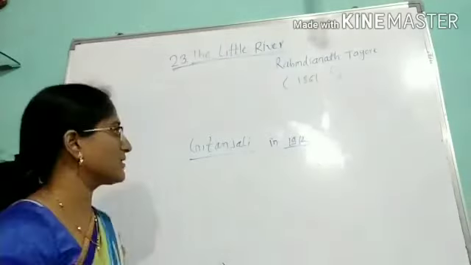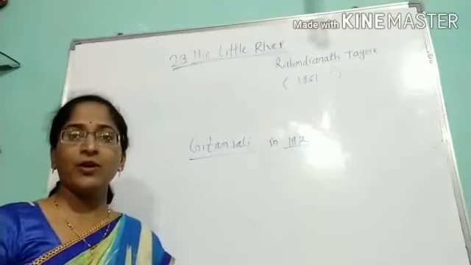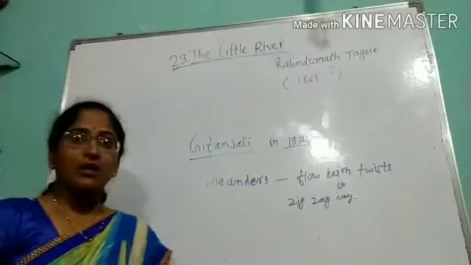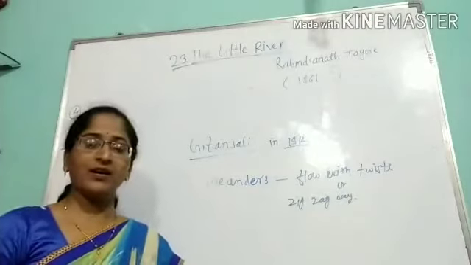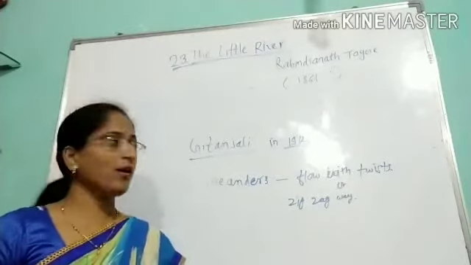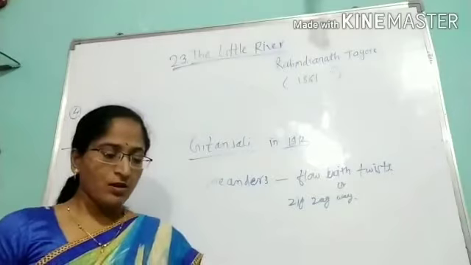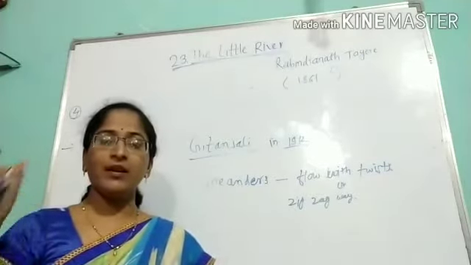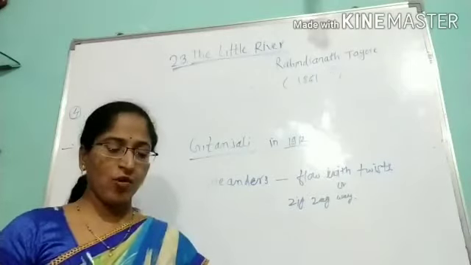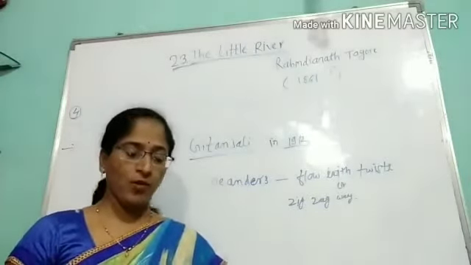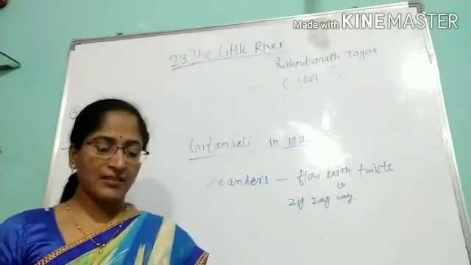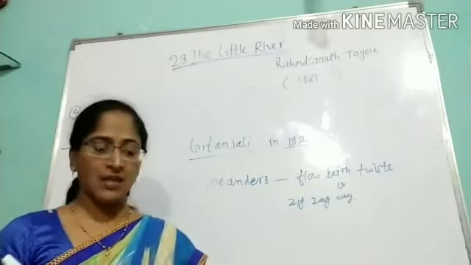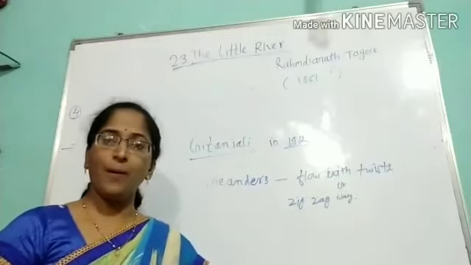Meanders means, in Marathi we call वळणे घेत, like a zigzag way. Meanders means the river flows in a zigzag way or flows in a twisting way. So along in the summer days, the water was not very high in level, the water was only knee deep. And the cows and carts can cross. Water was not so deep, so easily the cows and carts are going from the bank.